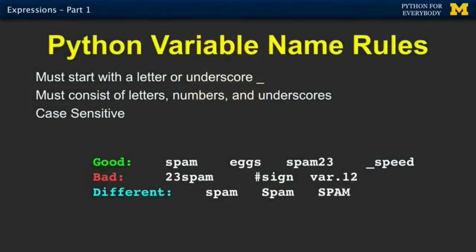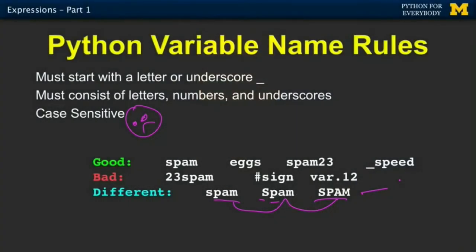You have some naming rules. You can start variable names with letters or underscores, although we avoid underscores because Python tends to use underscores for its own internal purposes. And the rest of it can be letters, numbers, and underscores. And it's case sensitive. But we don't want you to depend on that. So spam all lowercase, spam with one uppercase, and SPAM, these all are different variable names.